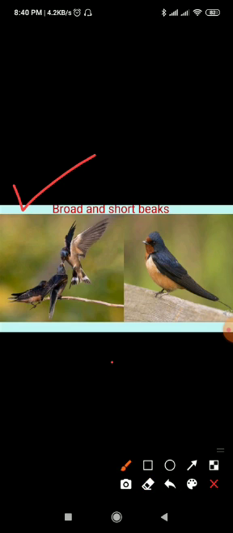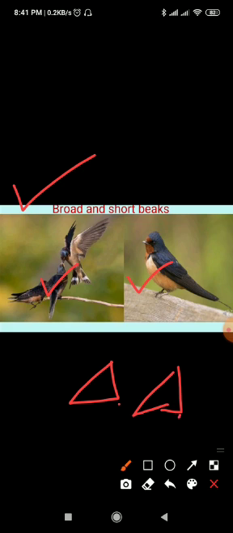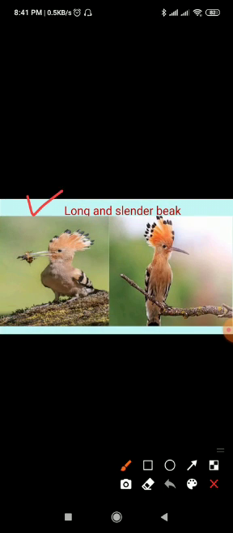See, look at the picture. This is an example of a swallow bird. It moves in the air with its beak open. It always keeps its beak open so that tiny flying insects get in and get stuck to the inner side of the beak. Now next is long and cylinder beak.